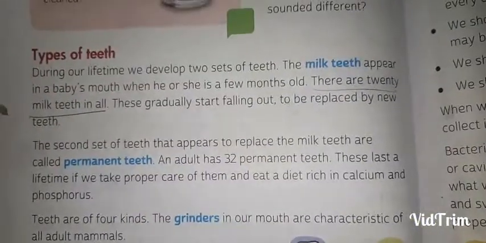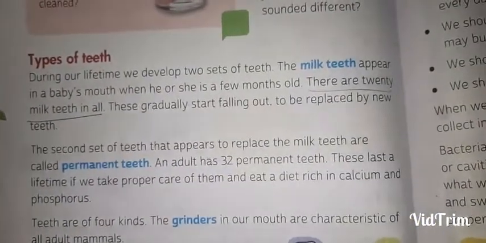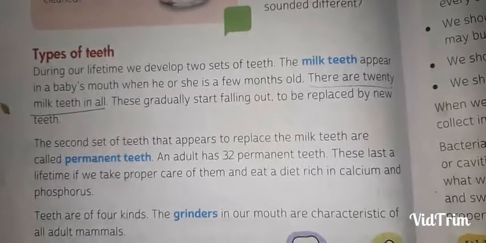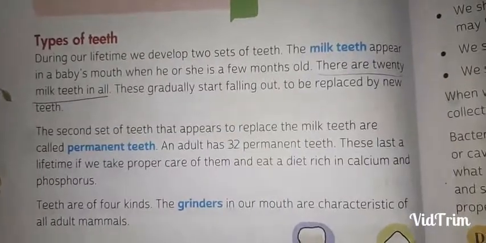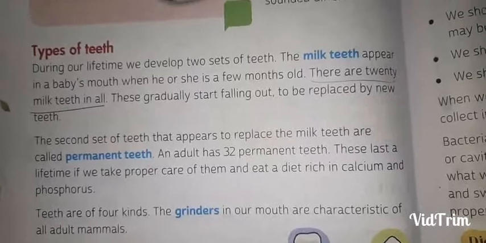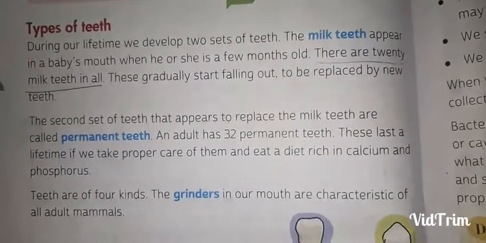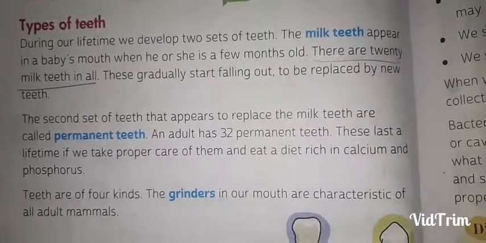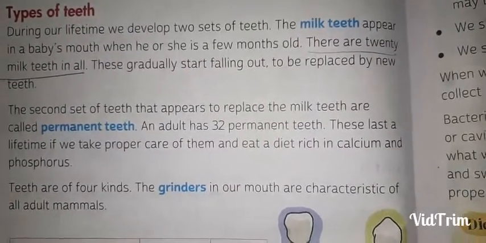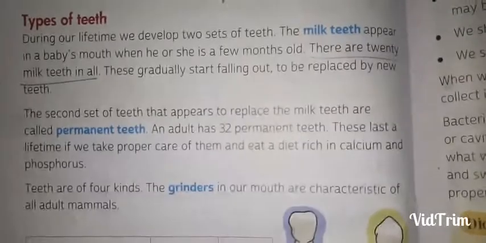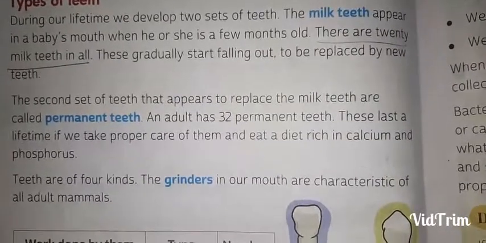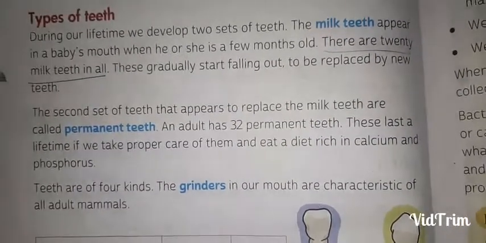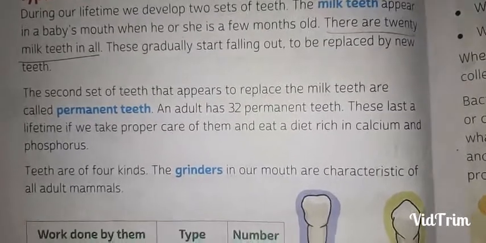Now, types of teeth. During our lifetime, we develop two sets of teeth. The milk teeth appear in a baby's mouth when he or she is a few months old. There are 20 milk teeth in all. You can count your teeth. These gradually start falling out to be replaced by new teeth. The second set of teeth that appears to replace the milk teeth are called permanent teeth.